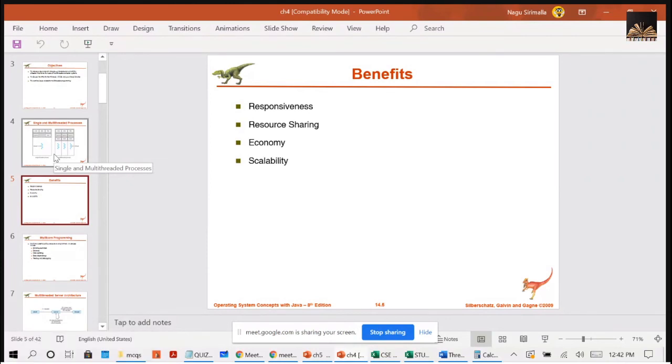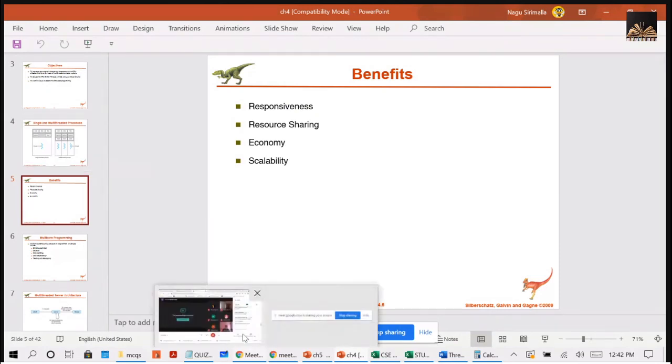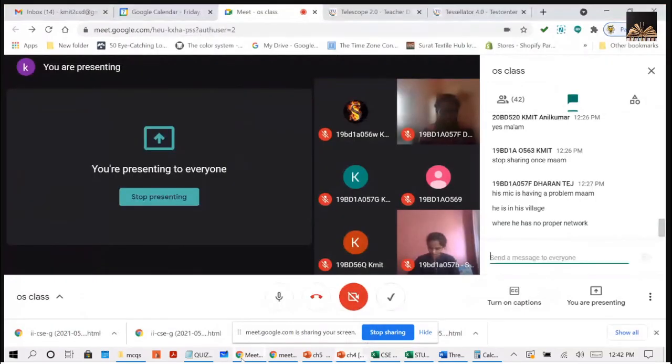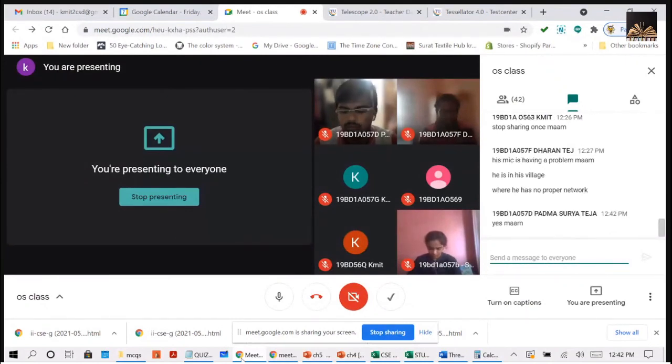See here, your process execution takes more time than the thread execution. If you divide your process into threads and execute it, it takes very little time to execute your process compared to executing a traditional process. So these are the benefits of your thread. Right? You are getting me? Yes. Advantages of the threads, right?